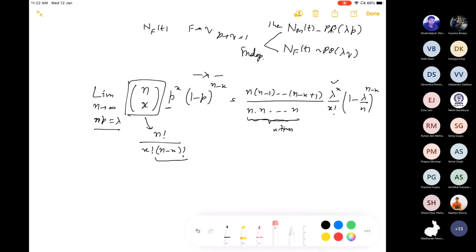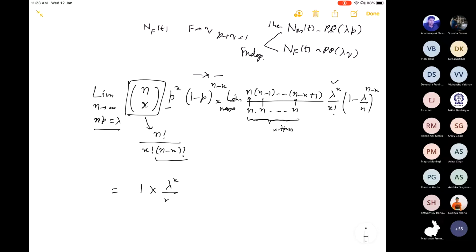So in this fashion, we take the limit as n goes to infinity, with np equal to lambda as we have already taken. This quantity you can see that I can divide here, here, and here. So as the limit goes to infinity, this will be 1 into 1 into 1. That quantity will be 1. And we have lambda to the x divided by x factorial.